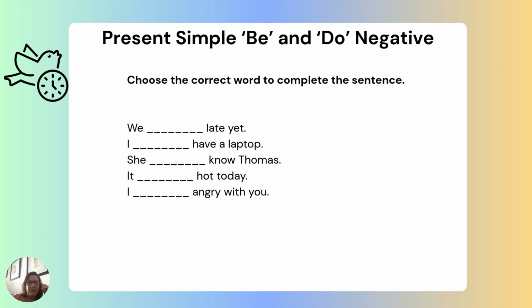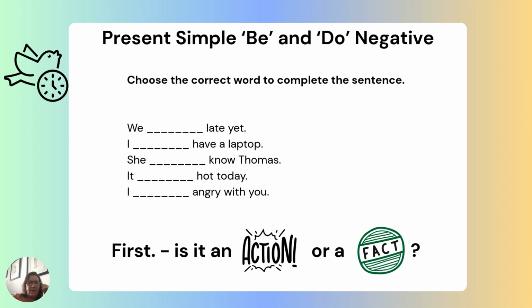Right, so let's look at these examples here. Your instruction is to choose the correct word to complete the sentence. So first we have to say, are we going to use do or are we going to use be? And to do that, we have to say, is it a fact or is it an action? So for do, we use action.